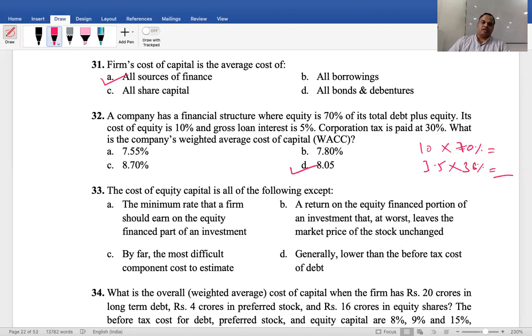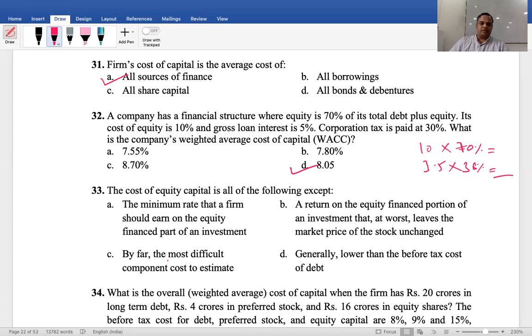Next. Cost of equity share capital is all of the following except: A. The minimum rate that the firm should earn on the equity finance part of the investment. B. A return on the equity finance portion of an investment that at worst leaves the market price of the stock unchanged.